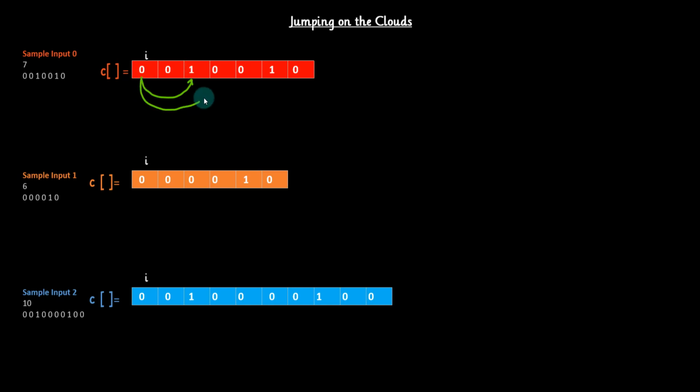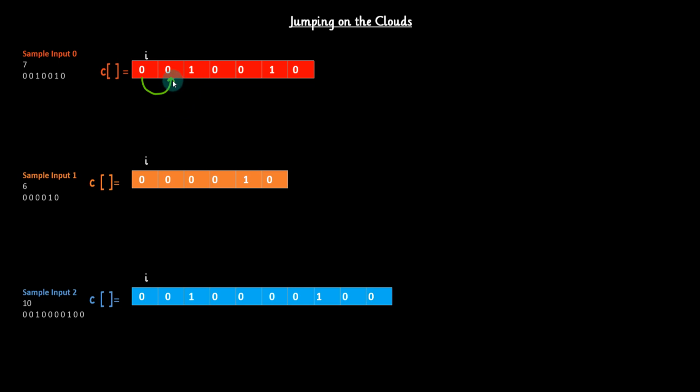And we cannot jump from 0 directly to 3, because it is not allowed in the problem statement. At a time, Emma can jump either 1 step ahead or 2 steps ahead. So what we will do? We will first check 2 steps ahead. Is there 0? No. Take only 1 step.